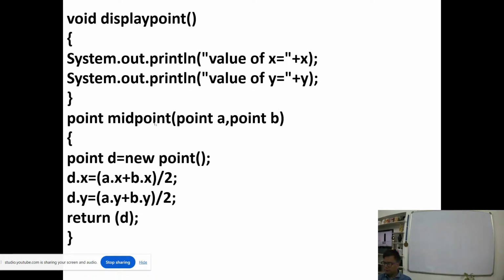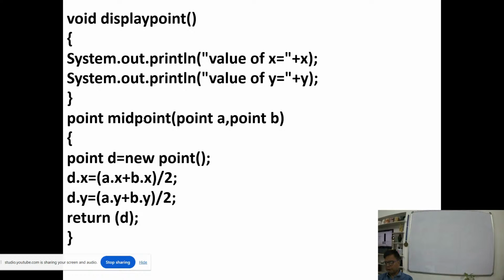Then we have void display point. I display the value of x and y: x equal to plus x and y equal to plus y. Then we have point midpoint, right? Point midpoint, point A comma point B. Now the function was returning our